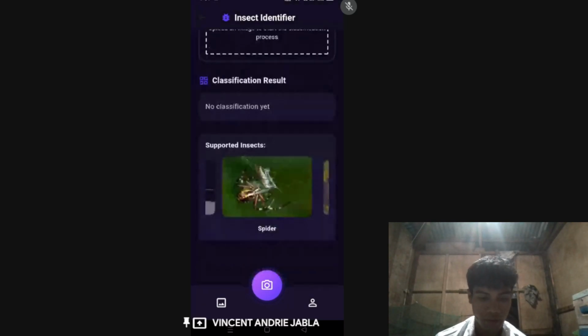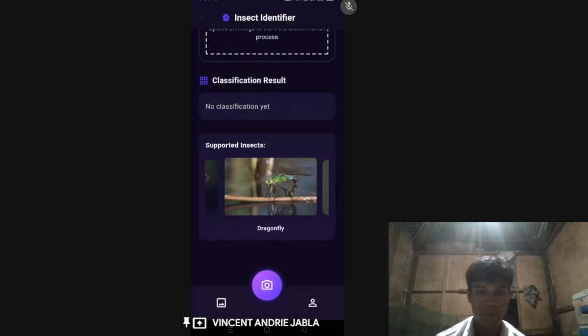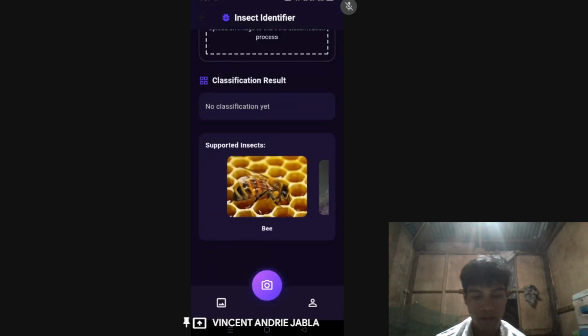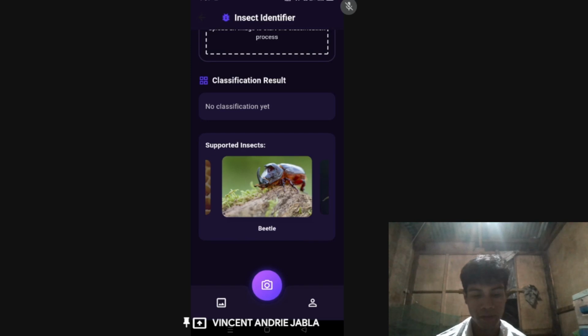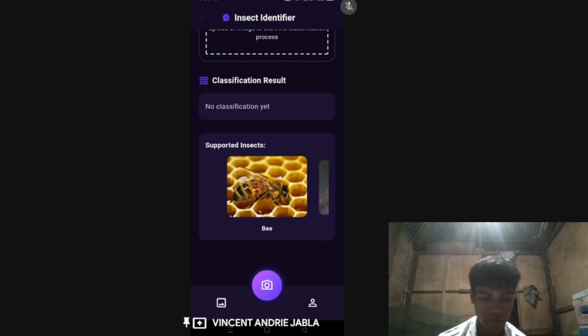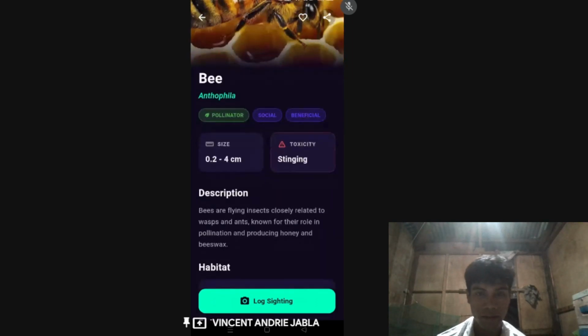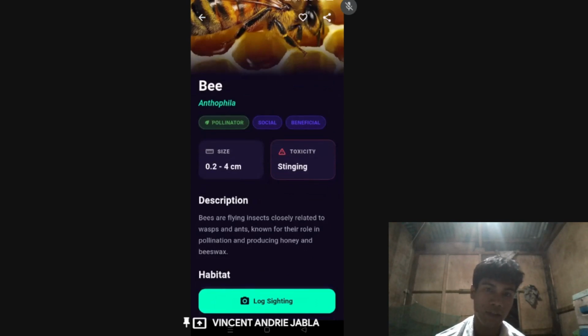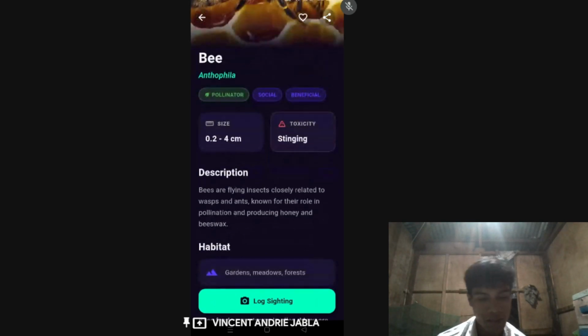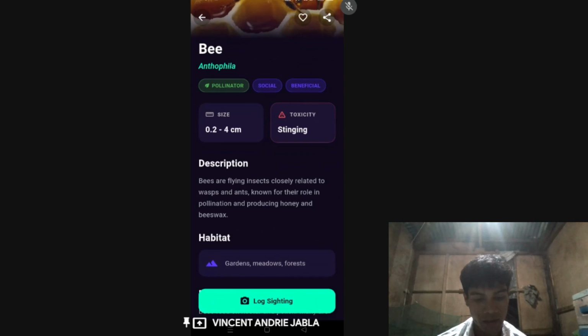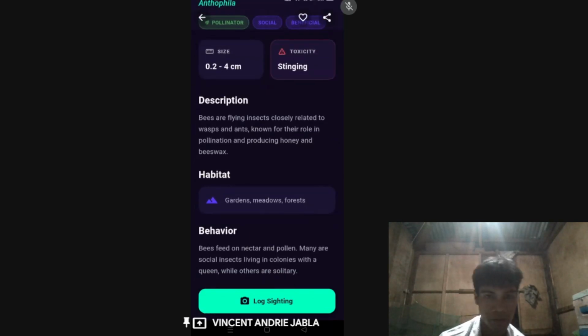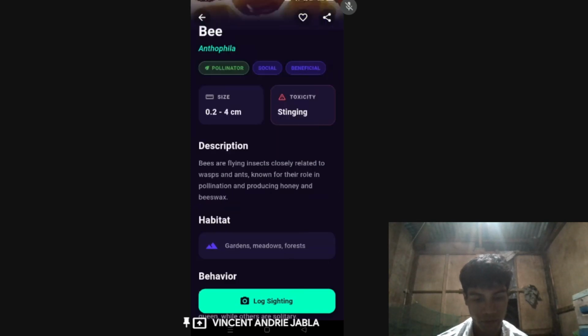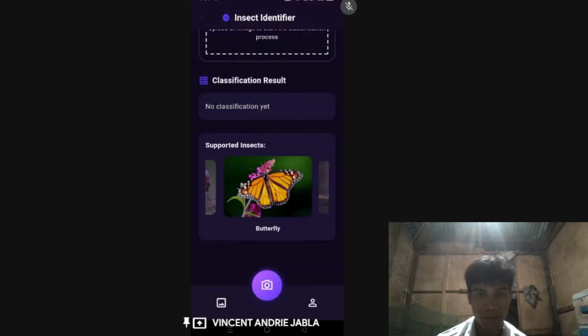By tapping the supported insects, you can see the details and description of that insect. So let's try bee. You can also see its scientific name, which is Anthophila. You can see the sizes, toxicity, description, habitat, and behavior.